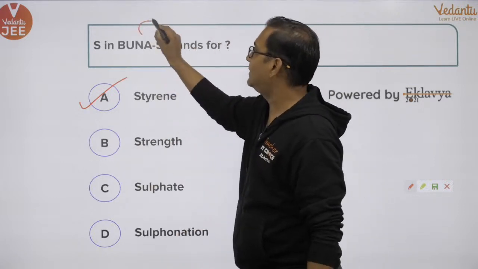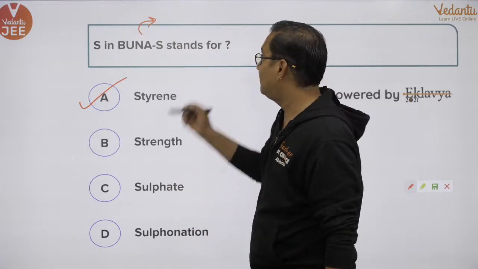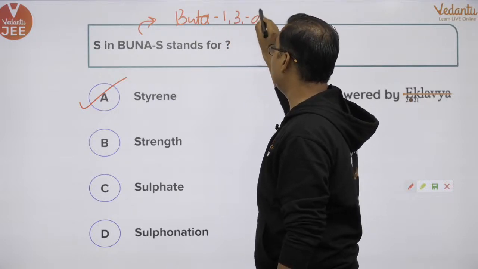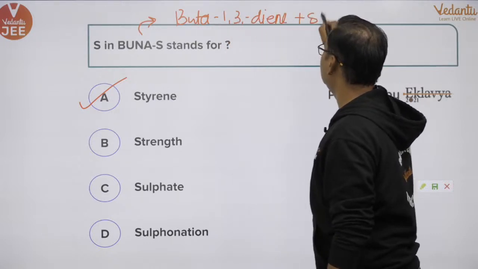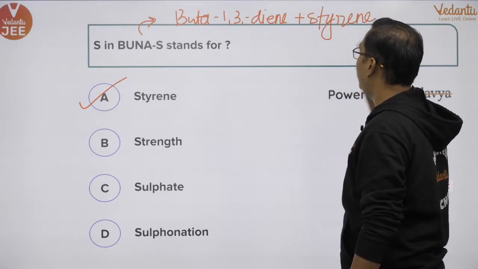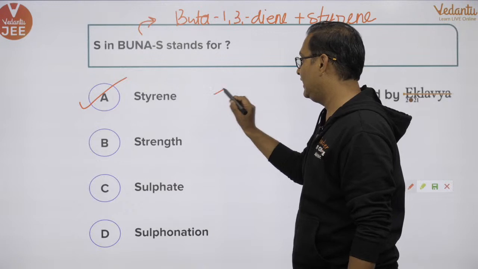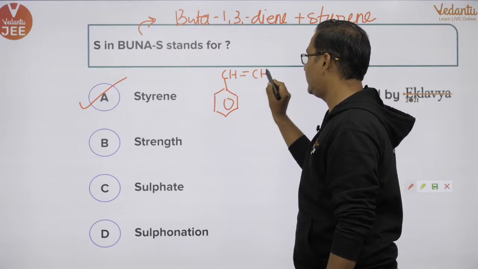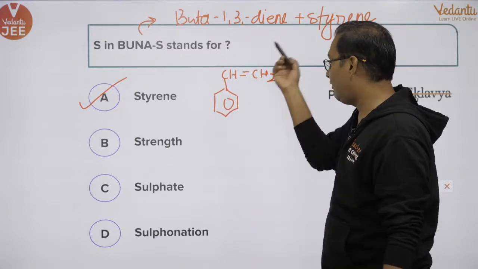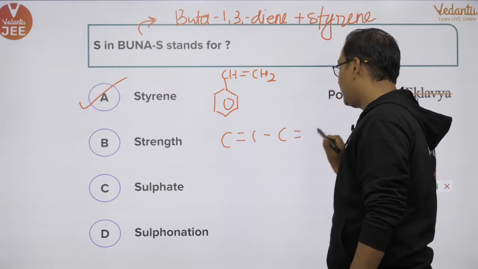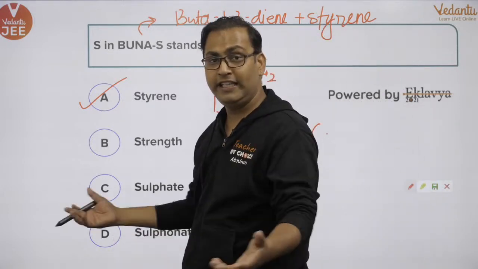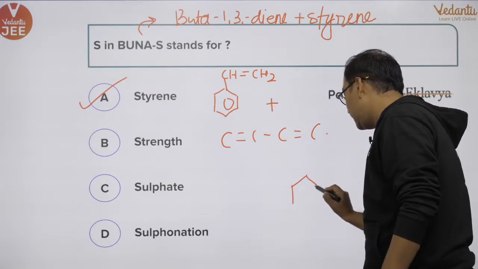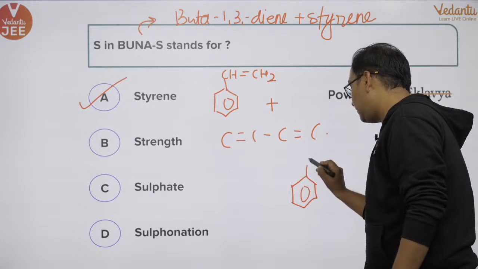Buna S. What is Buna S? Buna S is an addition polymer of buta-1,3-diene plus styrene. What is styrene? If you are wondering what is styrene, just look at this. Styrene is actually benzene with a CH=CH2 group on it. This is styrene. And what is buta-1,3-diene? That is very easy. This compound is called buta-1,3-diene. When these two things combine with each other, they form a polymer which looks something like this.